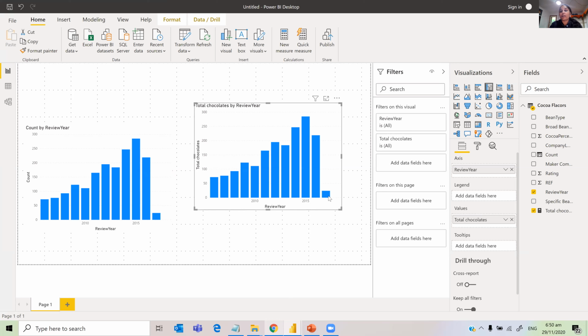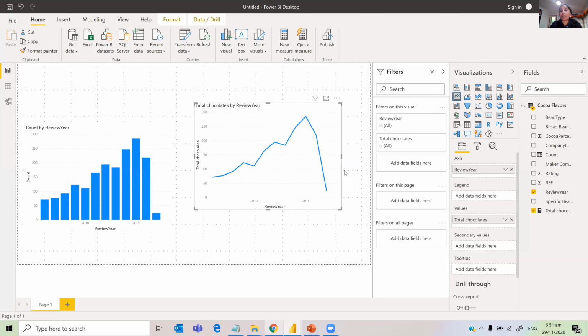Year is a timeline. I don't want it displayed as bar, but as a trend. Make sure you are clicking on the visual that you are trying to change, and you can just click on this one, and then it changes to line.